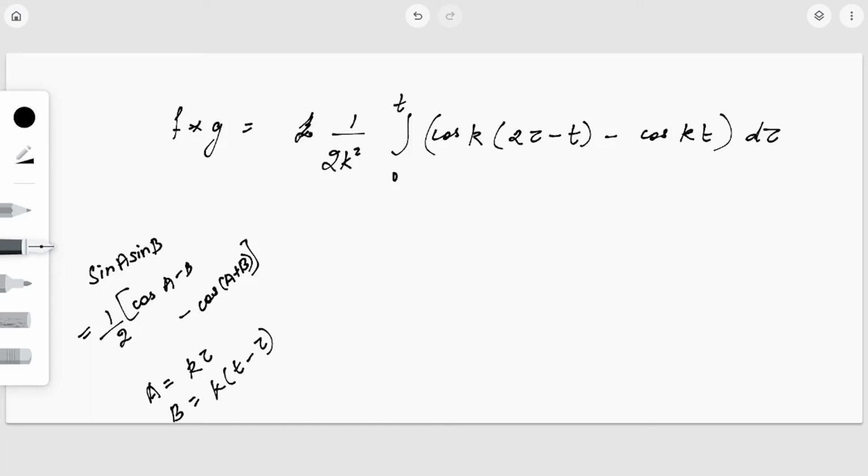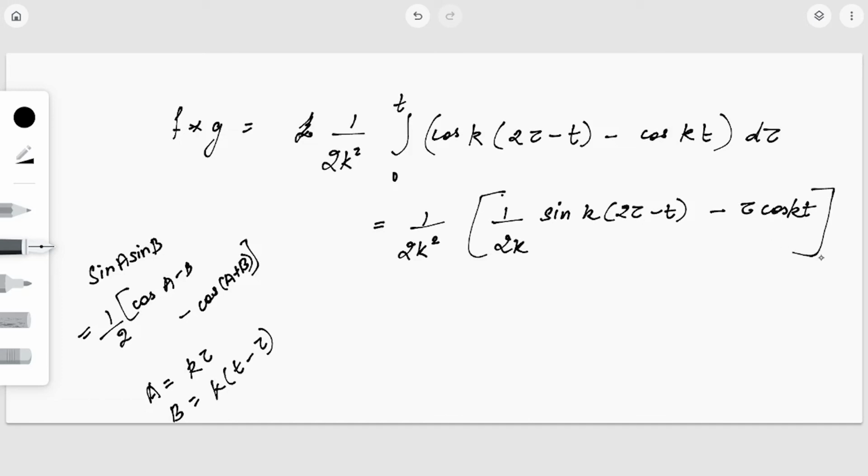Okay, so we need to find the integral, that is 1 by 2k square into, with respect to tau, so this is 1 by 2k into sine of 2k tau minus kt, minus cos kt. This will be a constant because there is no term of tau in it, so this will be tau into cos kt. And applying the limits, that is from 0 to t. So this is equal to 1 by 2k square.